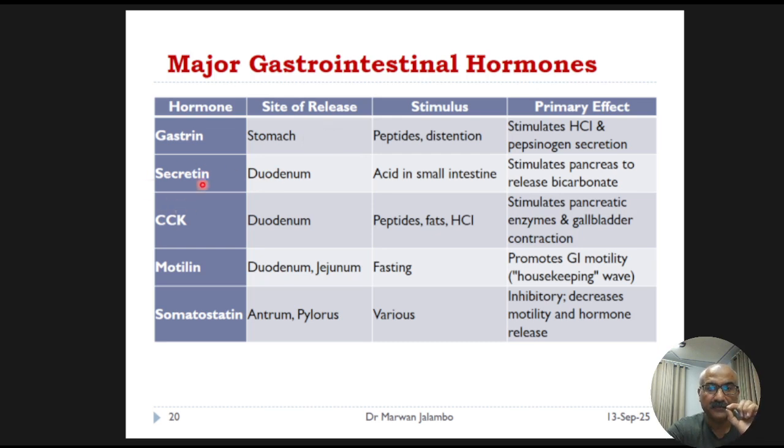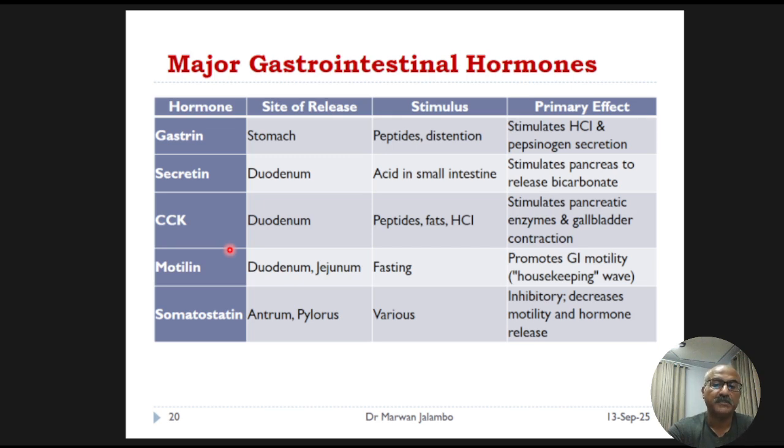secretin is released, telling the pancreas to send bicarbonate to neutralize this acid. CCK is released in response to fat and protein. It tells the pancreas to release digestive enzymes and the gallbladder to contract and release bile.